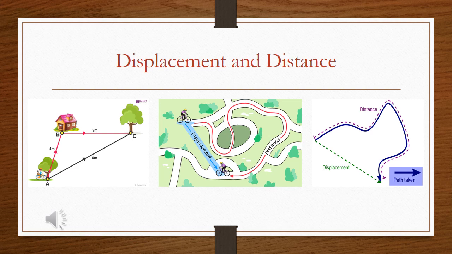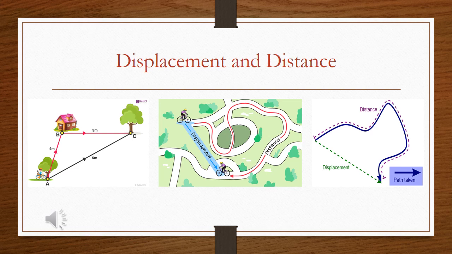So this is called displacement. That means the shortest distance covered from the initial point to the final point is called displacement. And displacement needs magnitude as well as direction. So displacement is a vector quantity, and displacement is the smaller one and distance is the bigger.